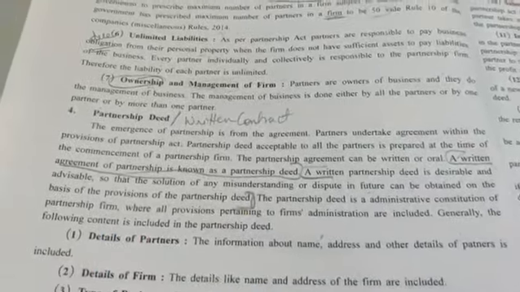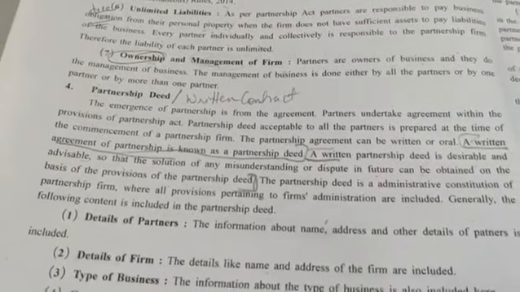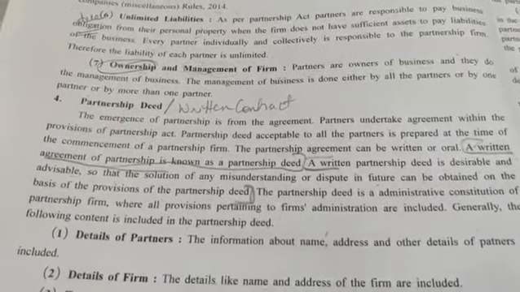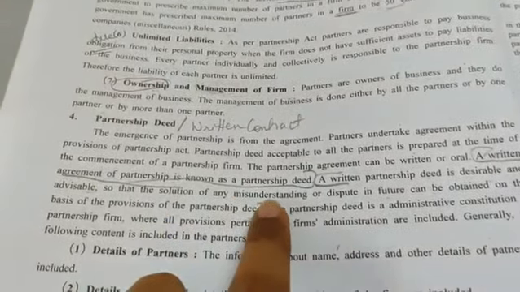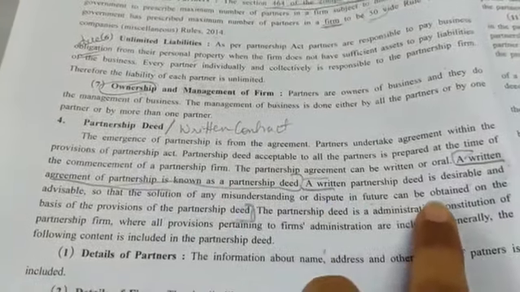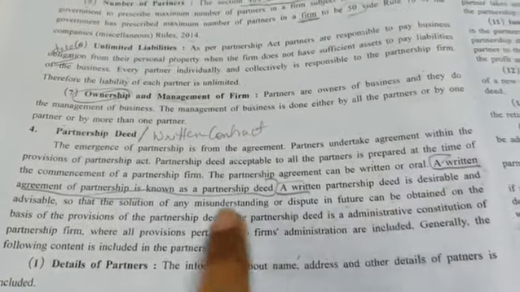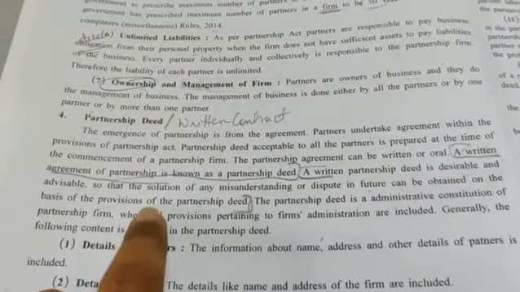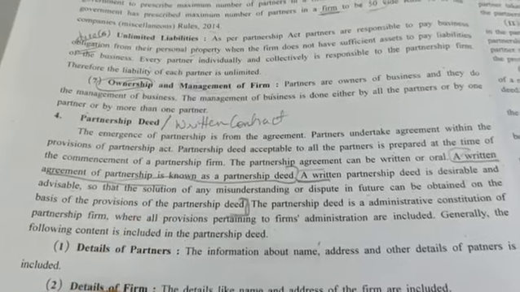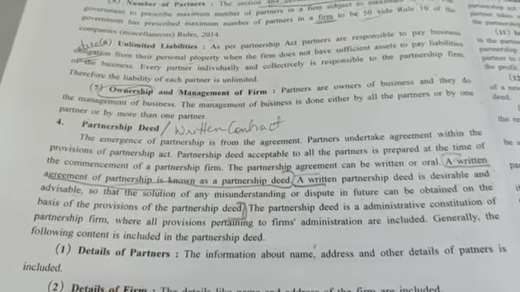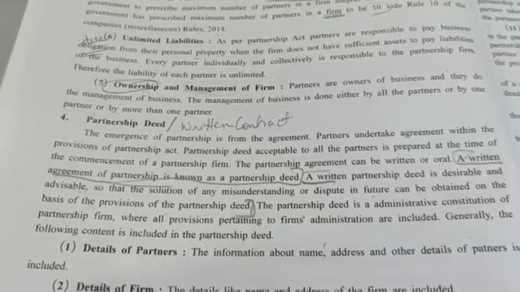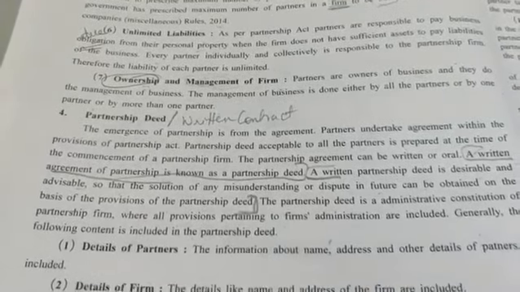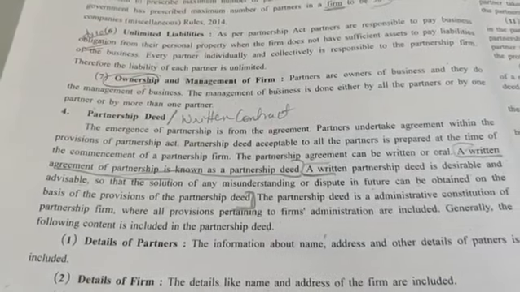If they are asking you why partnership deed is to be prepared or why it is advisable, under those circumstances you will write down this answer. That is, if any misunderstanding or dispute comes up among the partners in future, it can be solved on the basis of the provisions of partnership deed. The partnership deed is an administrative constitution of the partnership firm where all the provisions pertaining to the firm's administration are included. That is, all the details of the partnership firm will be in this particular partnership deed.